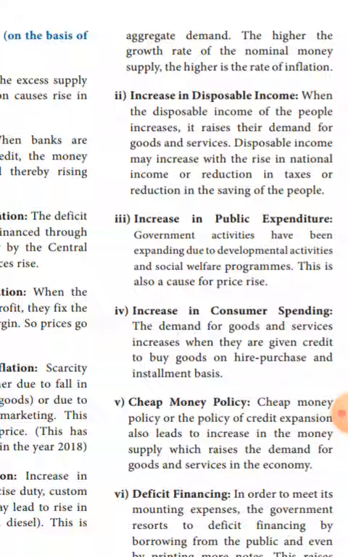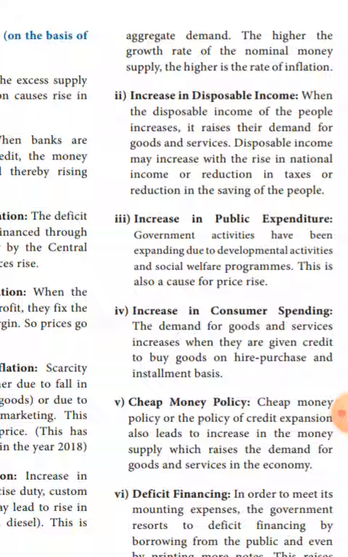Now the third one is increase in public expenditure, government expenditure. Government activities are expanding because of developmental activities and also social welfare programs. This will cause the price level to rise. That is also one of the reasons.